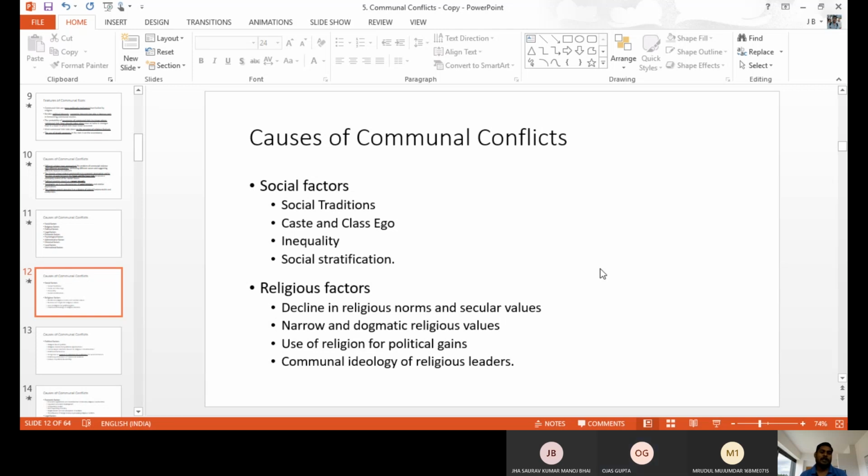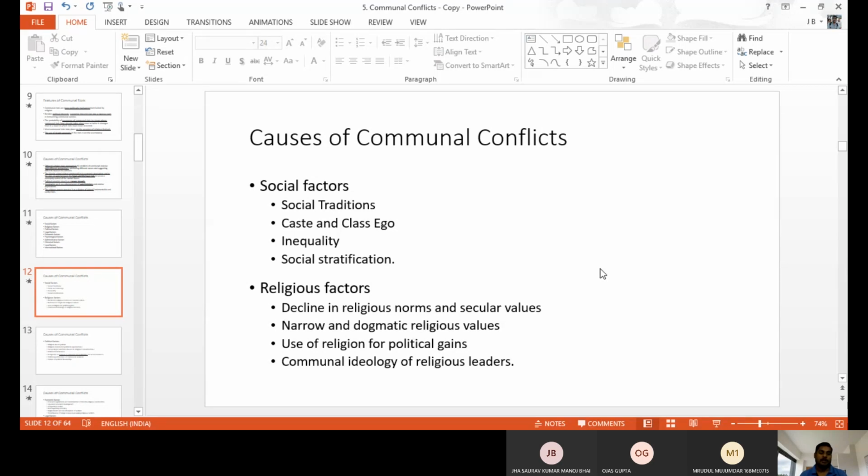And the use of religion for political gains, like joining with others or supporting a political party in the religion's name. That is also a reason for communal violence, because the purpose of religion is to spread peace and love. But nowadays religions sometimes support political parties.